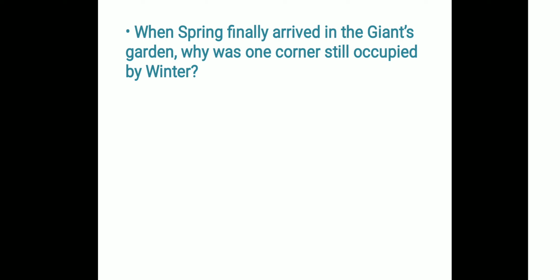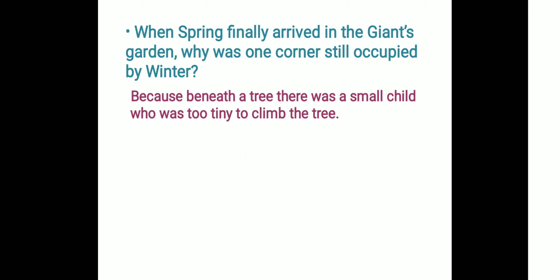But there was one corner of his garden where spring had not come. That corner still had winter. So why was it like that? Why was that one corner still only occupied by winter? Let's see the answer. Because beneath a tree there was a small child who was too tiny to climb the tree.